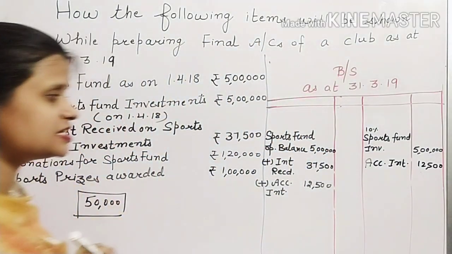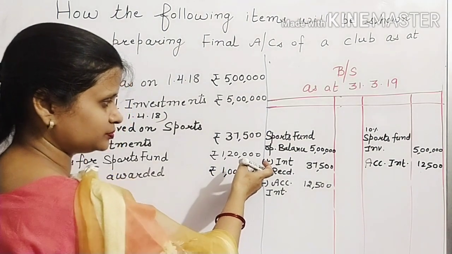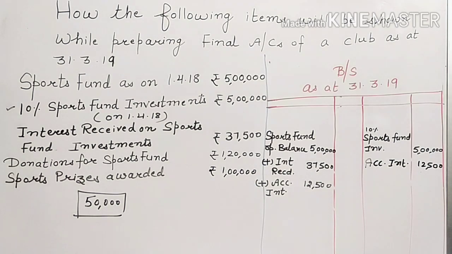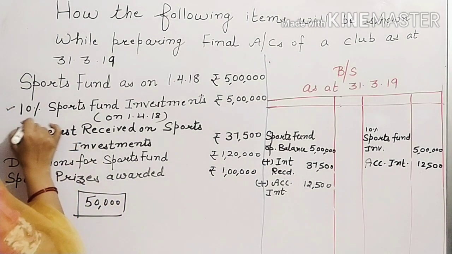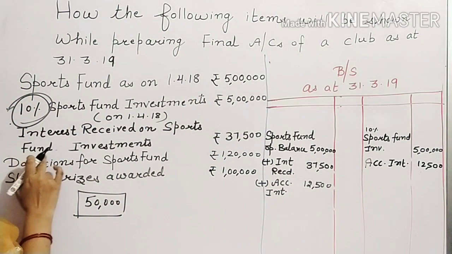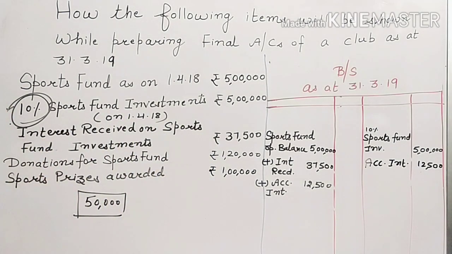I am again repeating this point. Whenever interest received on investment is given, it will be added in the sports fund. And just check whether you have received the whole of the interest, or whether there is any implied adjustment. So 10% means total interest should amount to 50,000. But how much have you received during the year? 37,500. So what about the remaining? The remaining will be the accrued interest.